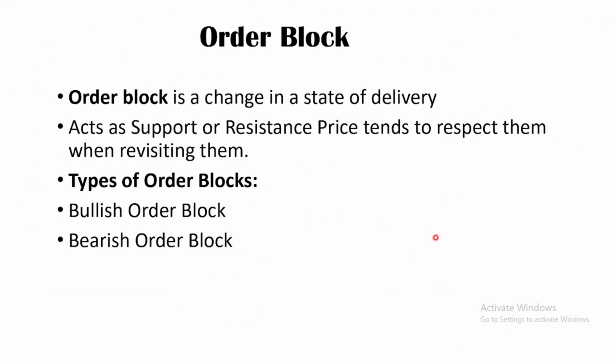The next area we're going to be discussing here is the order block. It is also a signature, indicating the presence of our smart money traders. So what is an order block? A simple definition of an order block is a change in the state of delivery. We also have types of order blocks, which are the bullish order block and the bearish order block. It is a change in the state of delivery.